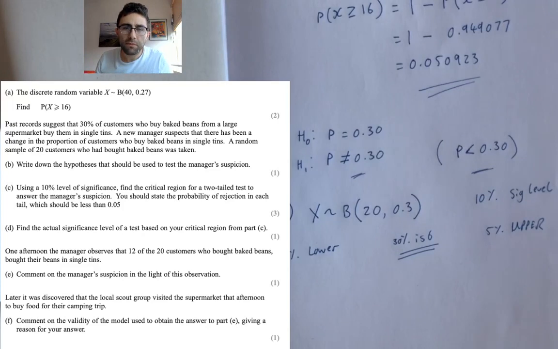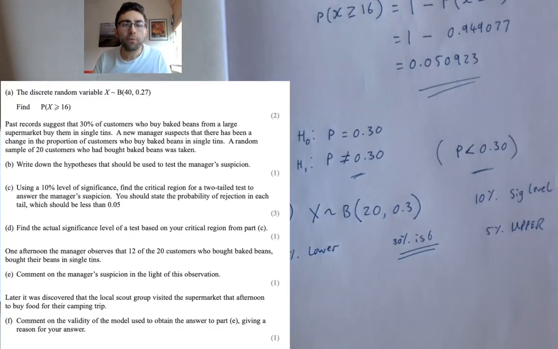Imagine one day, out of the 20 people buying them, maybe 7 people buy single tins, or maybe 8 people, or maybe 5 people. Are these numbers really a big enough difference from the expected 6, such that we just throw away the 30%? Because you wouldn't expect it to be 6 every day. You would expect it to vary a little bit. It's going to go up and down. Sometimes 5 people buy a single tin out of the 20, sometimes 6, sometimes 7.